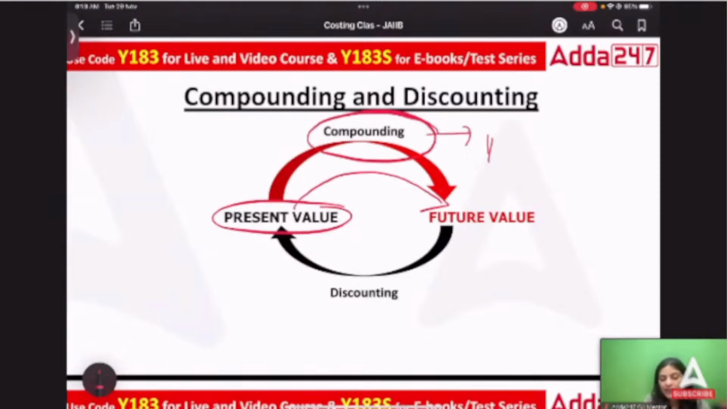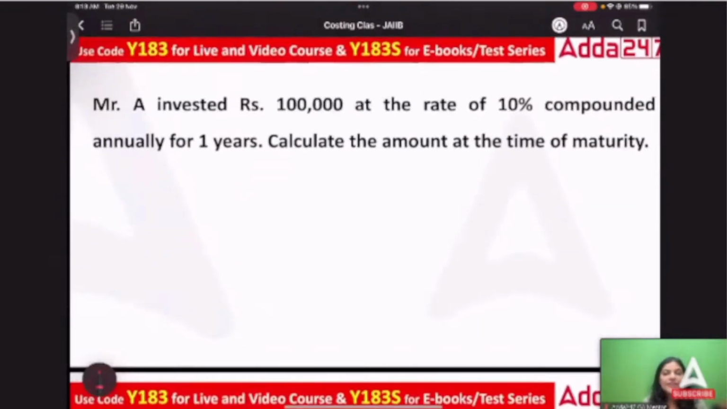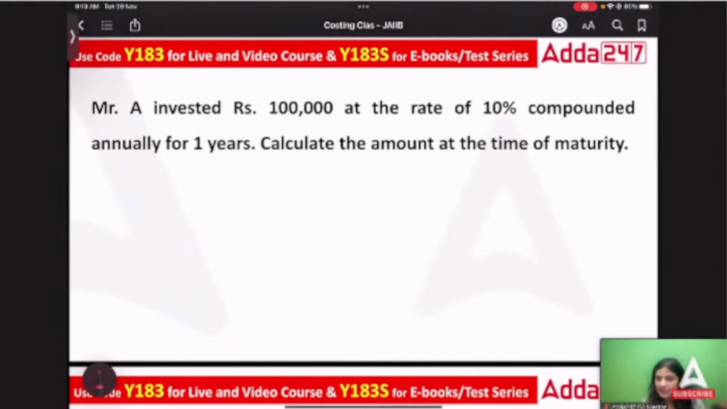This journey from present value to future value is called compounding. Whenever you are calculating future value with present value as the base, that financial term is compounding. Compounding means the amount would multiply, would increase with respect to time, as there is a rate of interest involved. Moving from present to future is compounding, whereas moving from future to present is discounting.